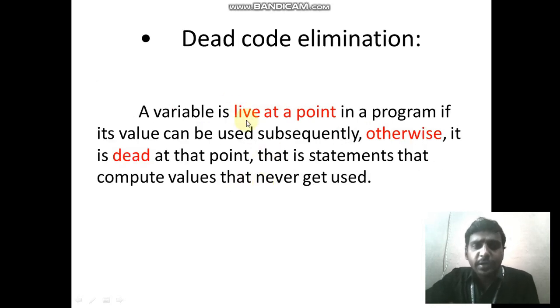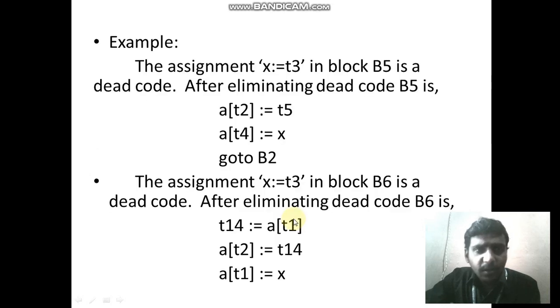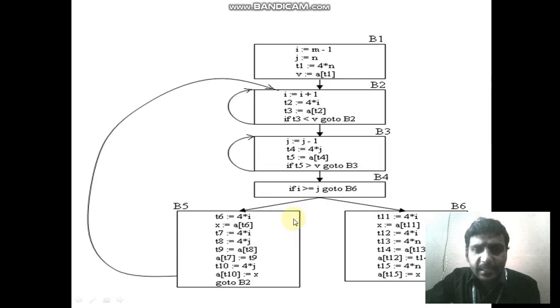So you should know about dead code. Live at a point means the code should be active, that is called live at a point. Otherwise the code isn't active, that is called dead code. Okay, I will give you an example. Here in this basic block 5, x I didn't use anywhere, some variables I didn't use anywhere. So that code is called dead code.